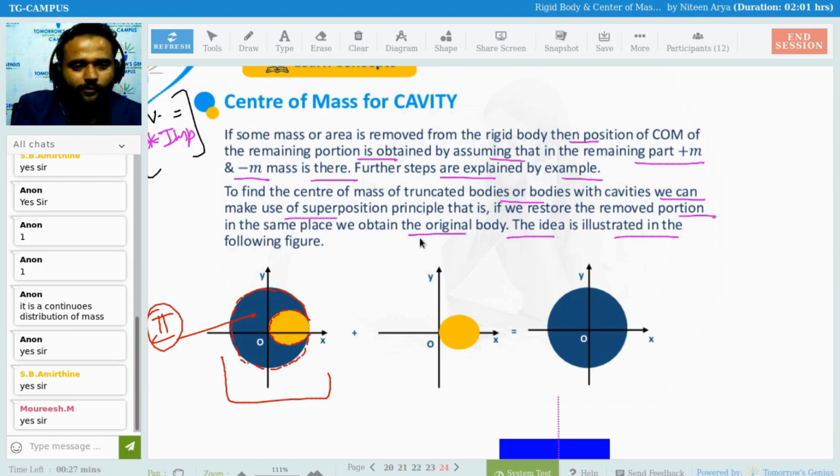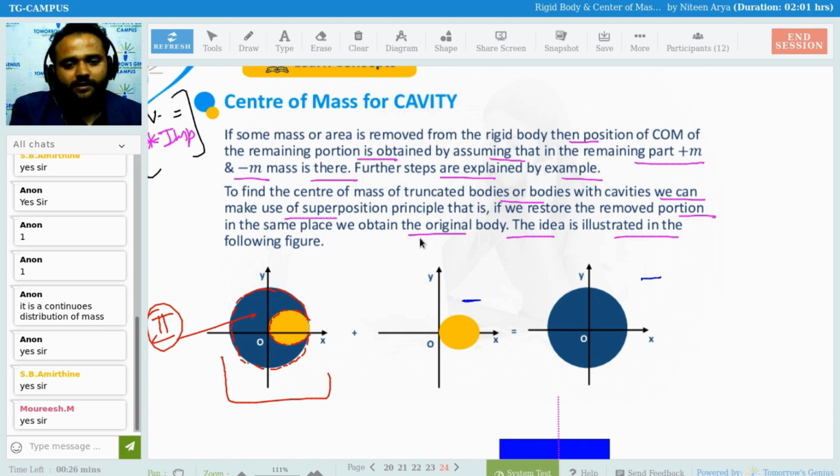If we put this cavity part back, we can get the whole actual body, but it is already removed, so we take this part as negative and this part as positive. This is the whole thing. From the whole thing, positive, if we subtract the negative part, we get the cavity. Clear?